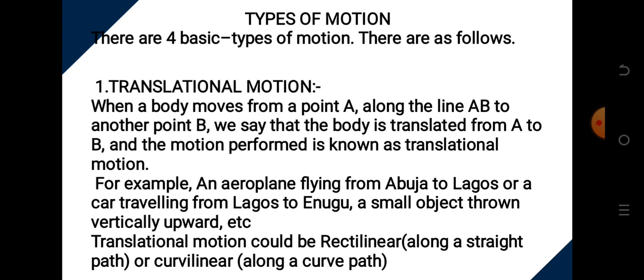Now, translational motion is of two types. Translational could be rectilinear and translational could be curvilinear. Rectilinear means it is along a straight path, and curvilinear means it is along a curved path.